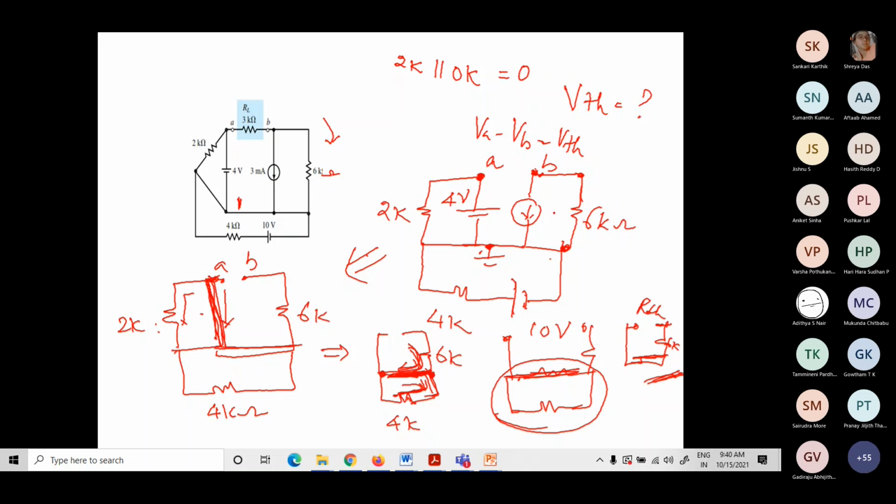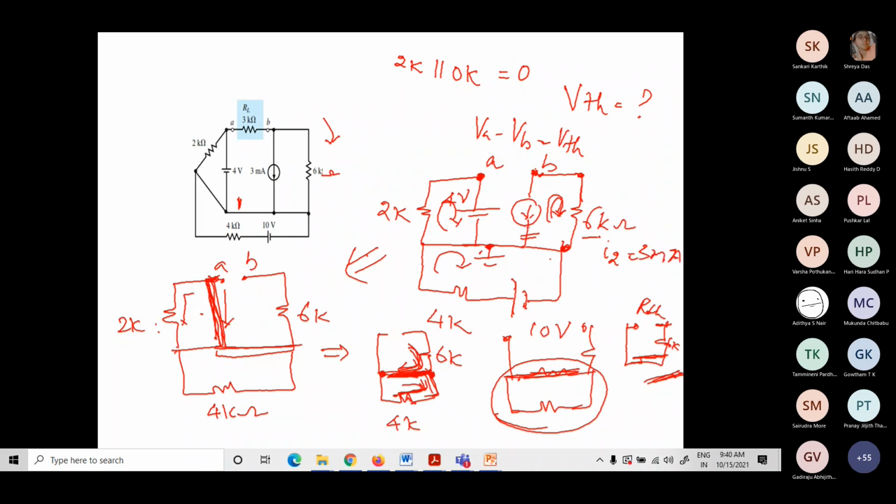How do I solve? I need to find out the current flowing through this. How do I find that? Just by considering mesh analysis, I can write the voltage equation. Again, since I have a current source, I can go for a supermesh. So directly I could say that I2 is equal to the current source value, 3 milliamps.